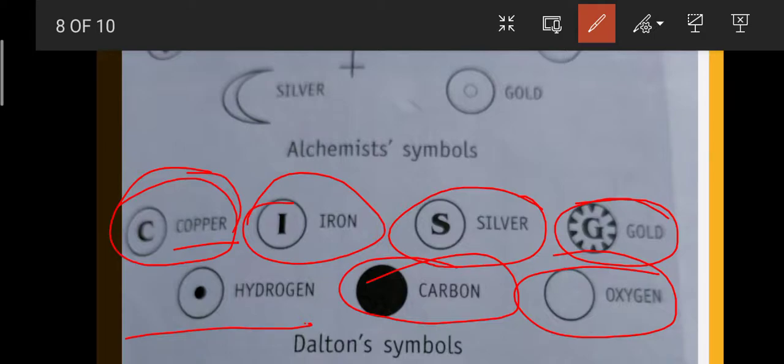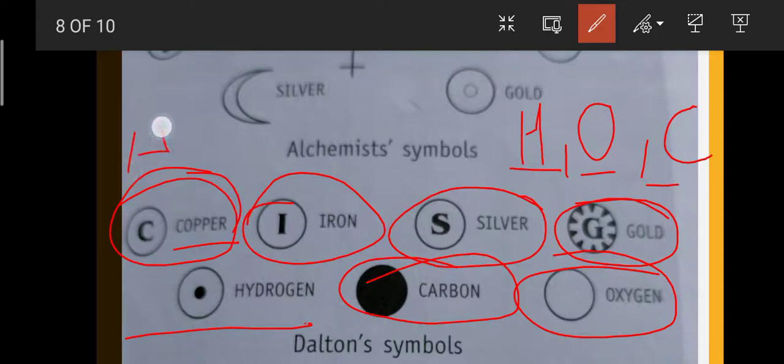Alchemy symbols were entirely different from Dalton's symbols, but after them Berzelius suggested using alphabets as symbols, like those for hydrogen, oxygen, carbon. These three are alphabets only, but they are also represented as symbols.